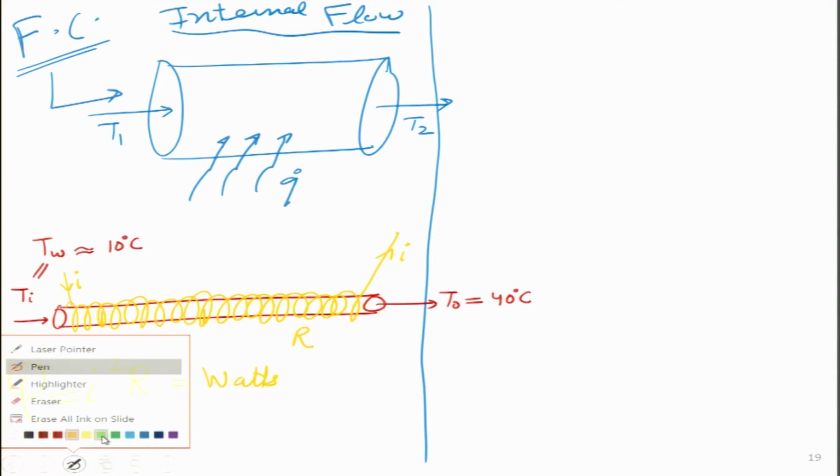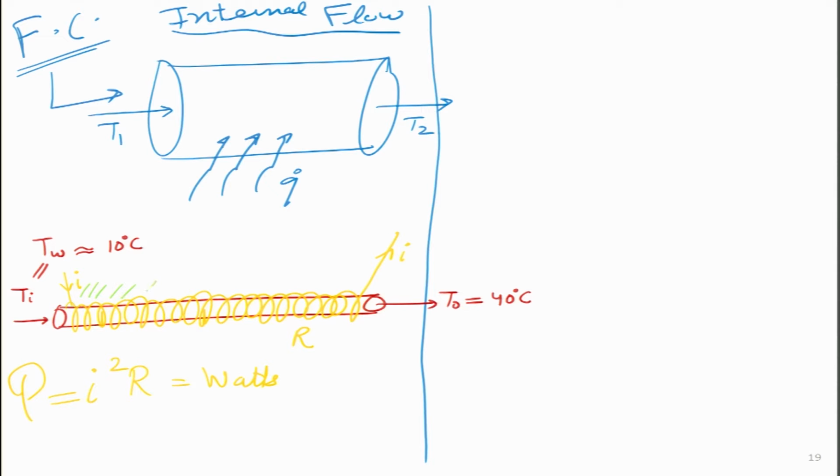And if I do some sort of insulation all around over here, so I am putting a certain amount of insulation all around the pipe as well as the electrical wire. So, I have insulated this whole thing. So, then all this Q dot, all that heat whichever I am providing, is actually going to the fluid. So, what I have drawn over here is a very simplistic kind of a geyser.